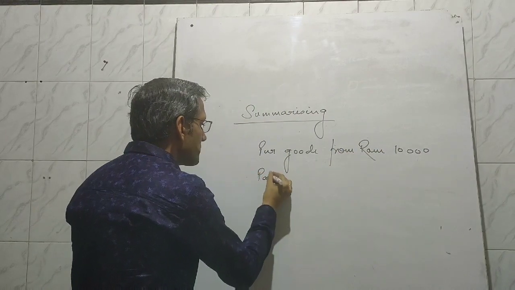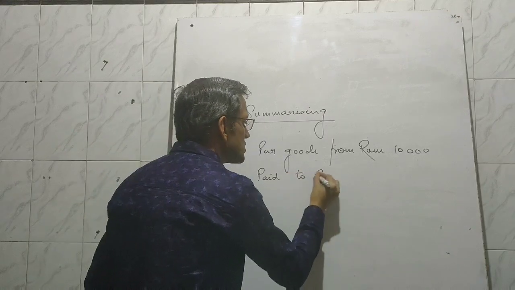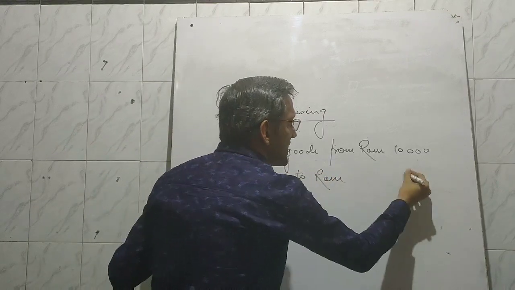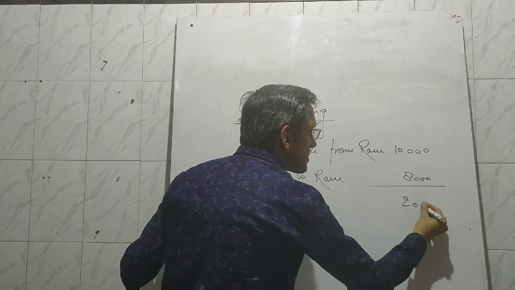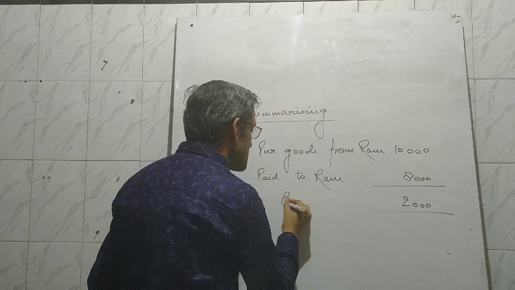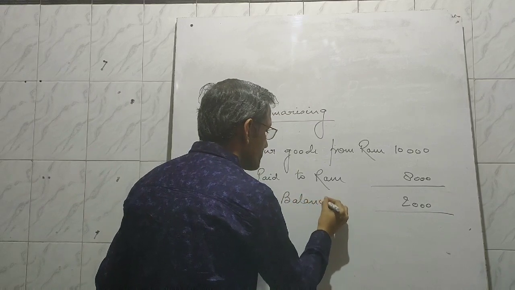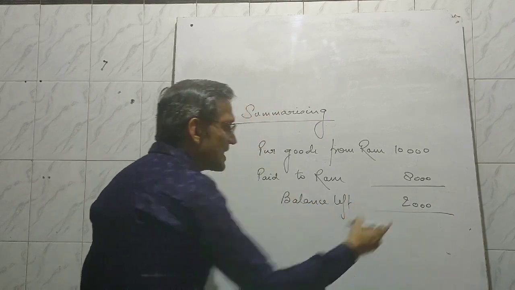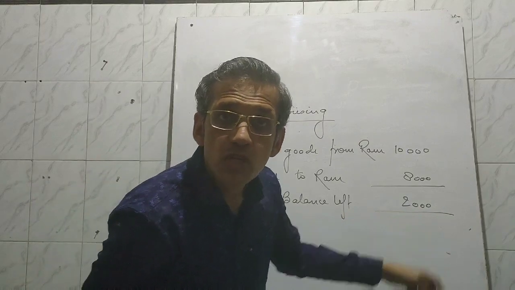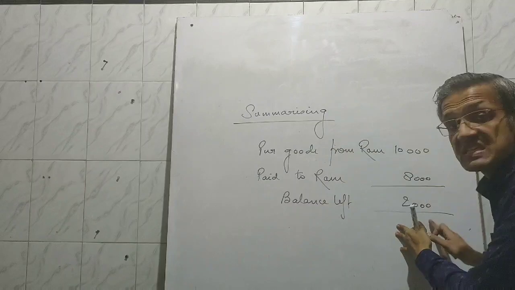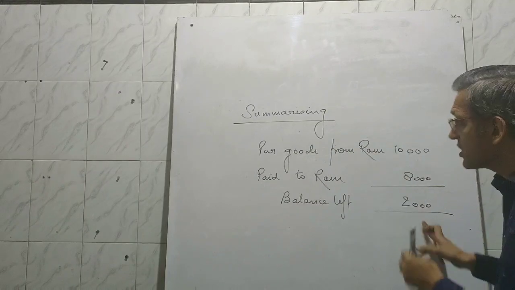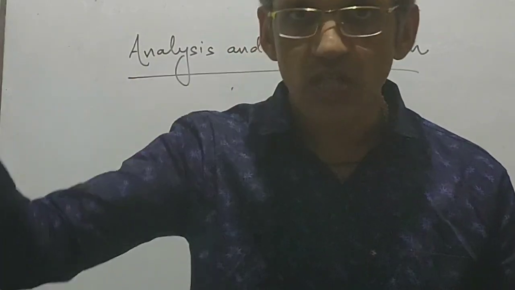I paid to Ram 8,000. What is the balance? The balance left is 2,000. So this 2,000 rupees is a process of summarizing. We will study the financial position later.